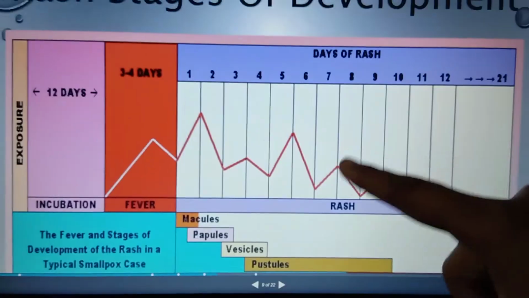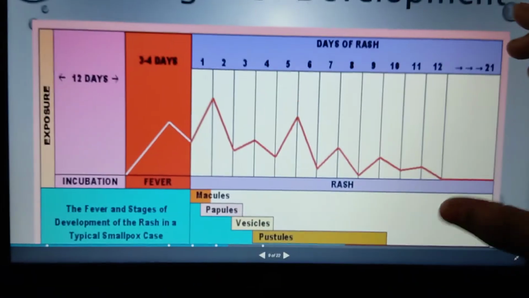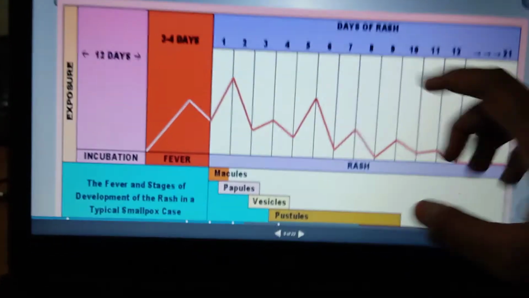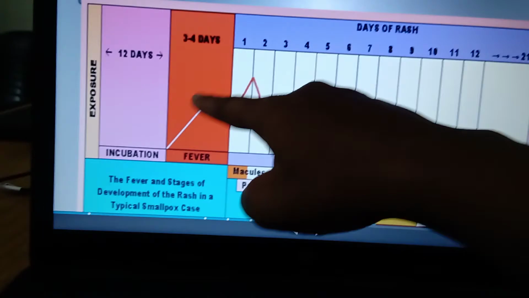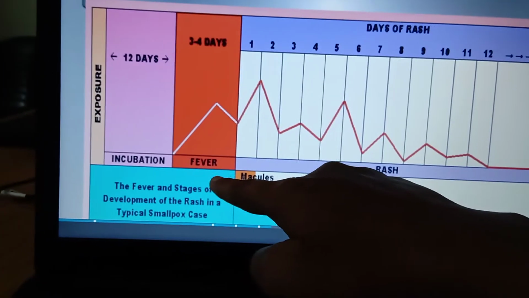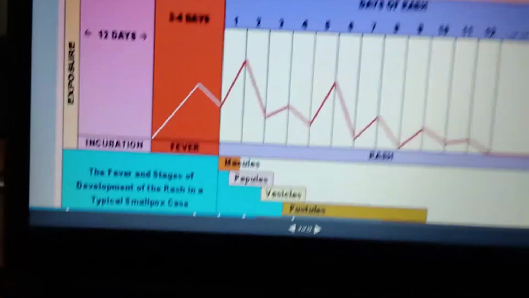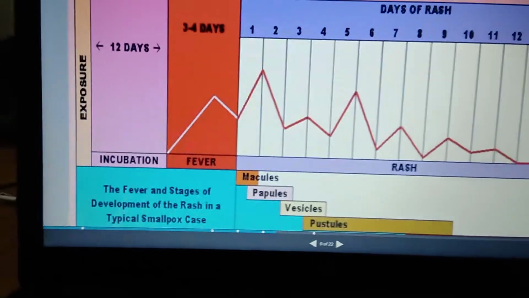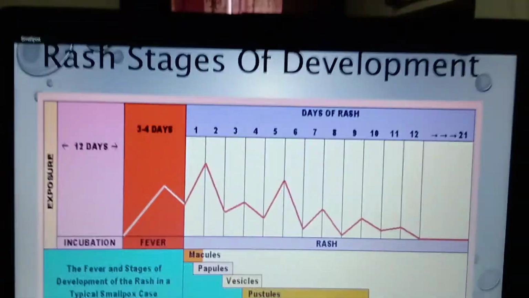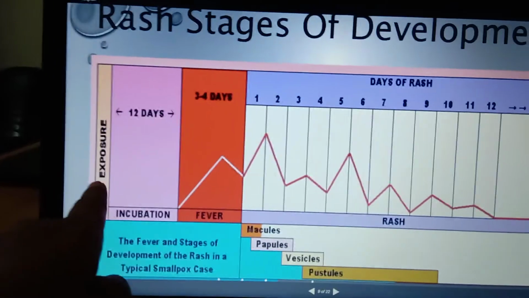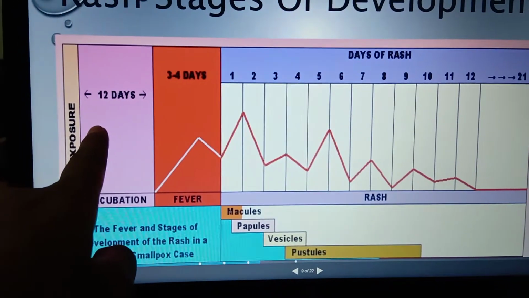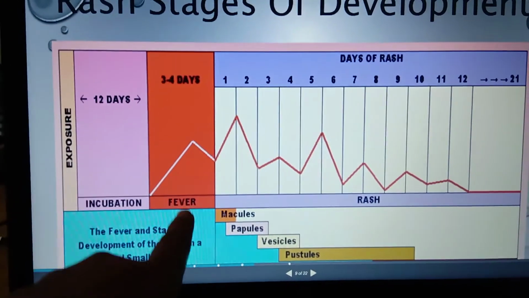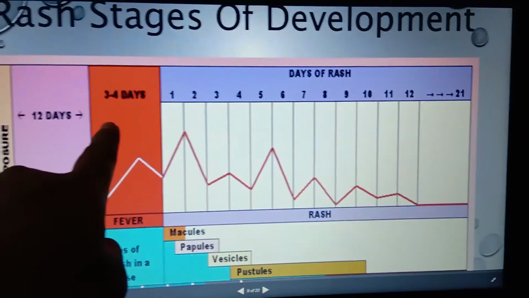Here in the diagram, the incubation period is 12 days, followed by 3 to 4 days of fever, and after the fever they show the days of rash. First, after the exposure, the incubation period takes 12 days to show signs and symptoms, and later the fever takes 3 to 4 days.